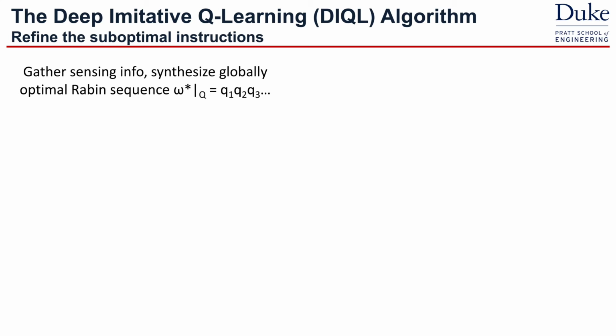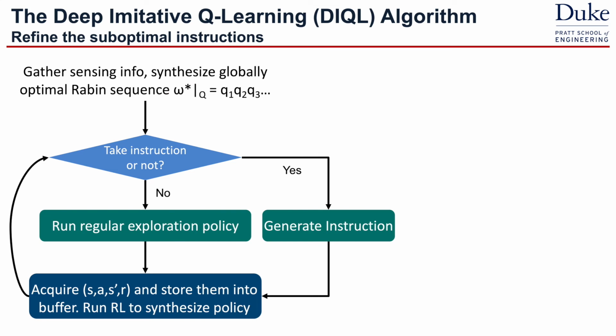First, we need to generate a globally optimal Rabin sequence. This can be done by running any model checker and then projecting the resulting path onto the Rabin state space. And in the paper, we show that this should be unique and optimal because it only depends on the LTL. Then, the robot decides to take instructions or not with some probability. And if yes, we generate the instruction and put it into the training buffer. If no, we just run the regular exploration policy and then put the (S, A, S', R) tuple into the training buffer.